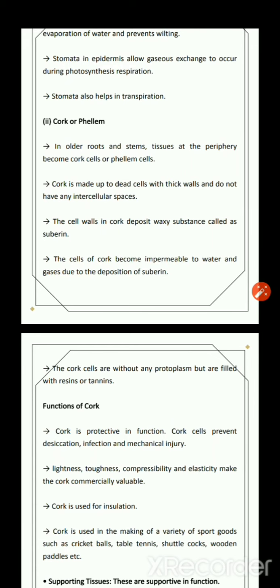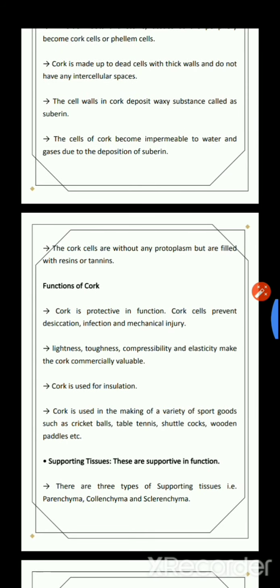Now the cork cells are impermeable to water and gases due to the deposition of suberin. If someone asks you why the cork is impermeable to water and gases, then the answer will be it is due to the deposition of the suberin substance, which makes it impermeable to water and other gases.